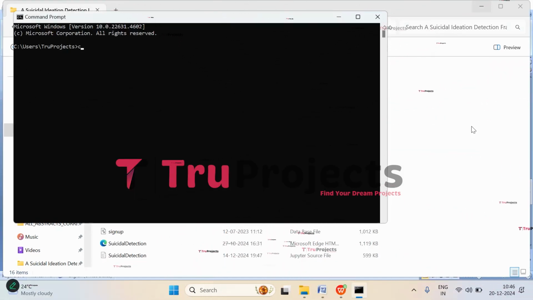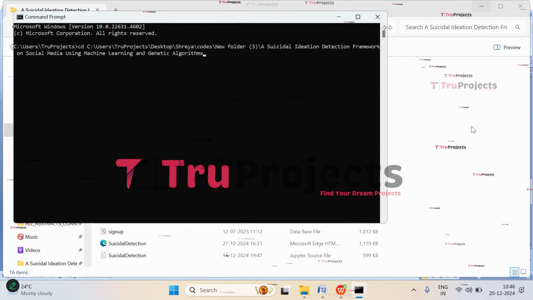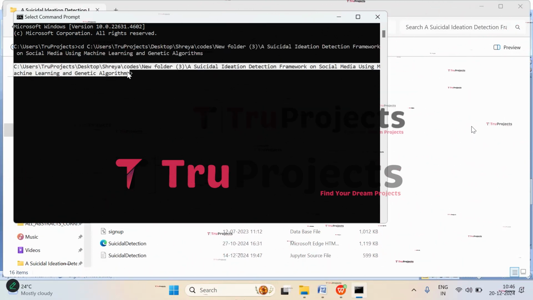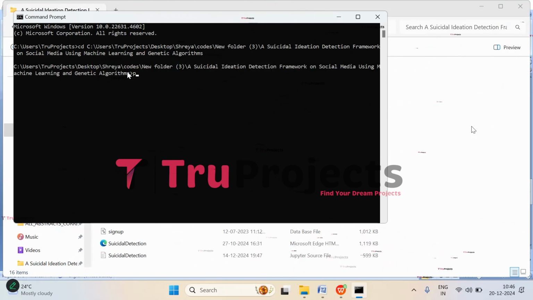Here it has been opened. Now give the command cd, give a space and paste the path which we have copied just now. Now click on enter. If you observe here, the current directory is changed to the code folder's path. Now we are supposed to run the app.py file, so give the command python space app.py and click on enter.